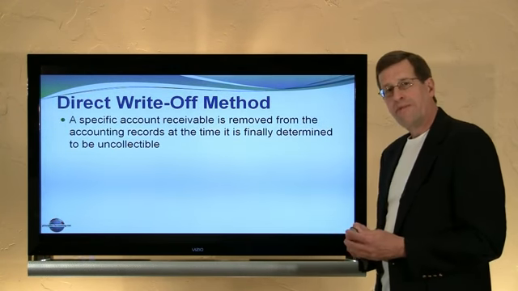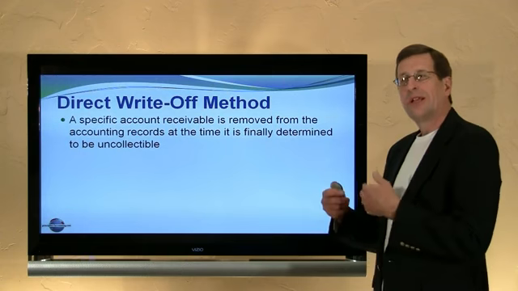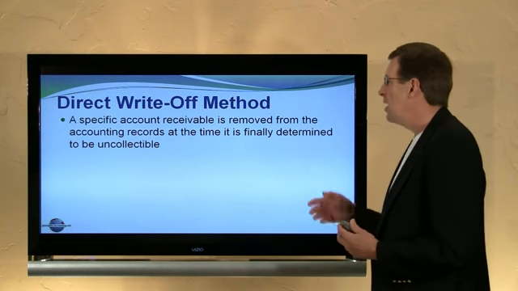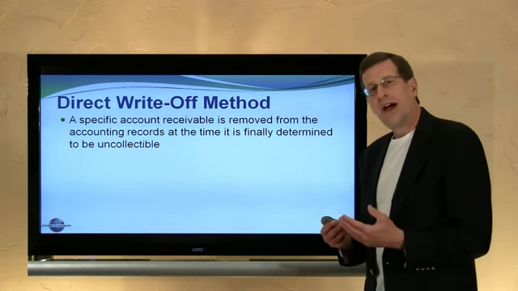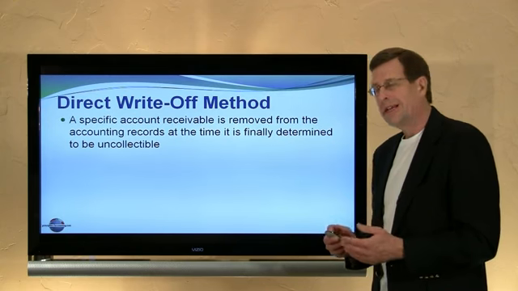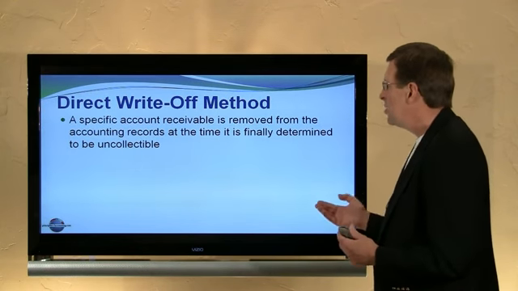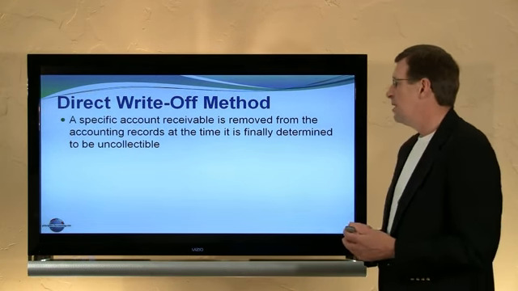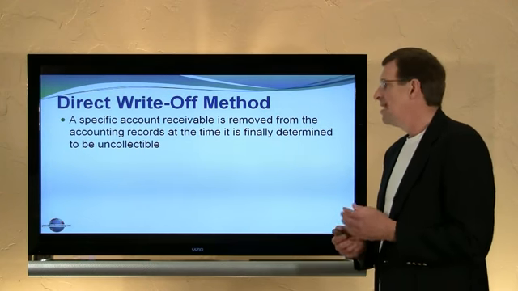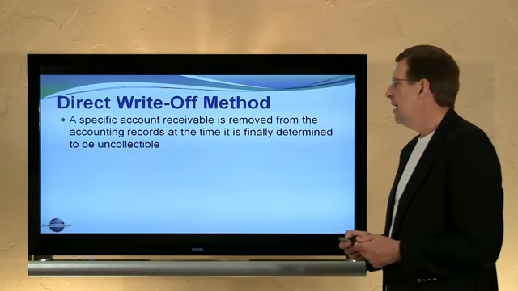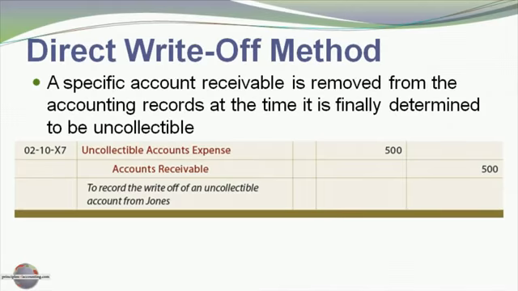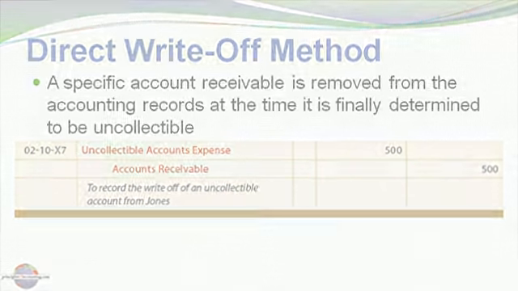With the direct write-off method, we simply don't concern ourselves in the accounting records with uncollectible accounts until we finally determine that an account cannot be collected, at which time we write it off. So I say a specific account receivable is removed from the accounting records at the time it is finally determined to be uncollectible. Here's a journal entry for that. We debit uncollectible accounts expense and we credit accounts receivable at the time we write off the account. We no longer anticipate collecting that amount.